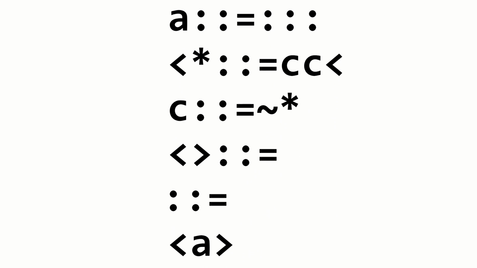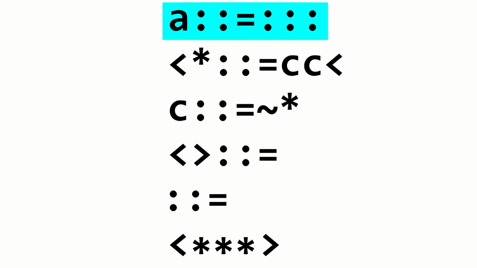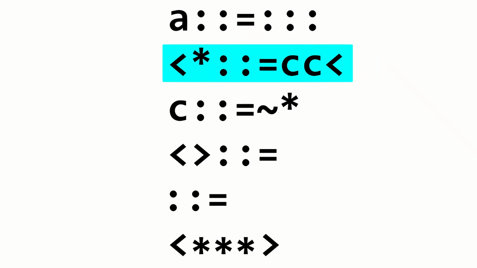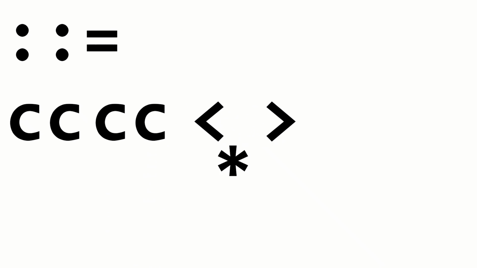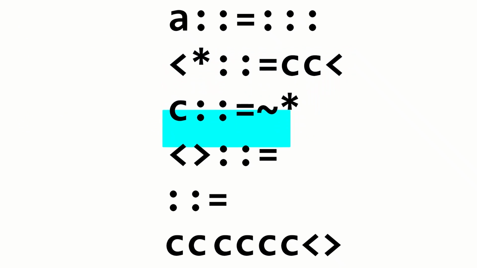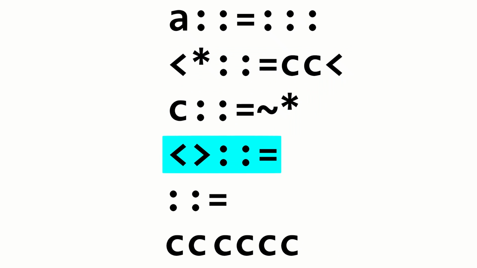Here's a doubling program. It starts by replacing the letter A with the input, taken as unary. For example, let's say the input's 3. Next, an angle bracket followed by an asterisk is replaced with 2 C's, followed by the angle bracket. This will cause the angle bracket to move along the asterisks, producing 2 C's for each asterisk. When it reaches the closing bracket, the brackets are removed. At this point, we have a number of C's corresponding to the input times 2, so we output them as asterisks.